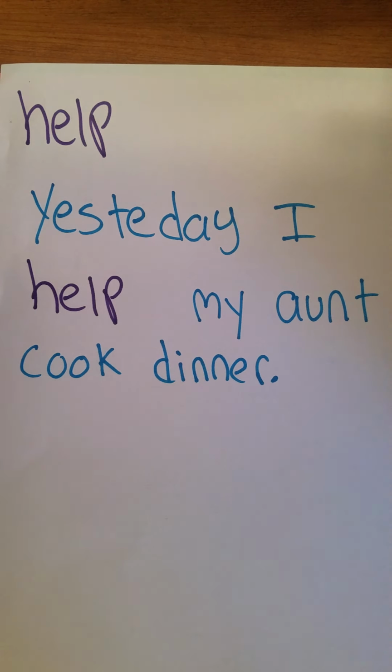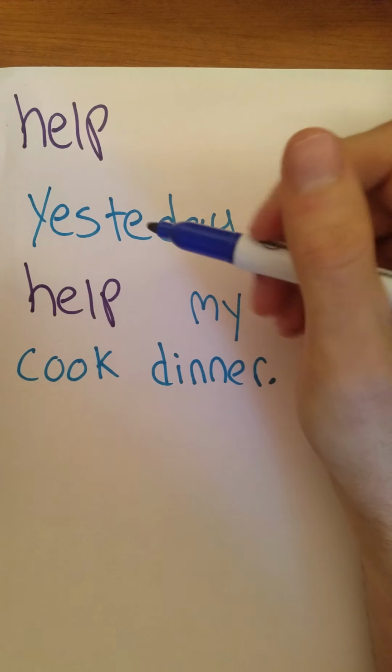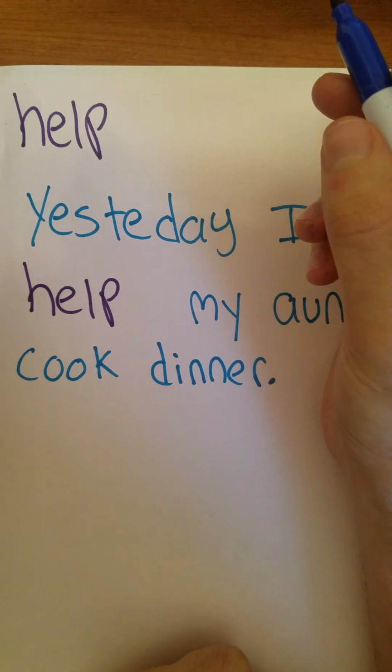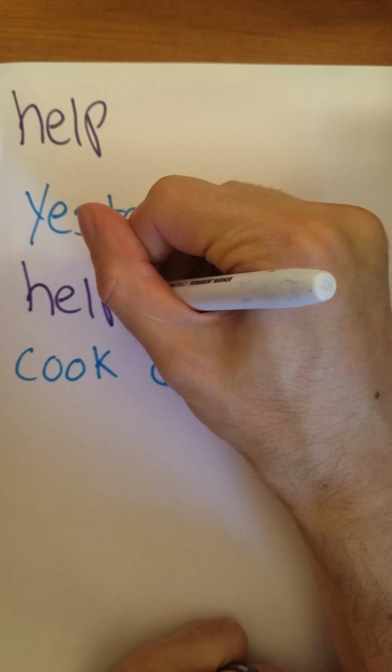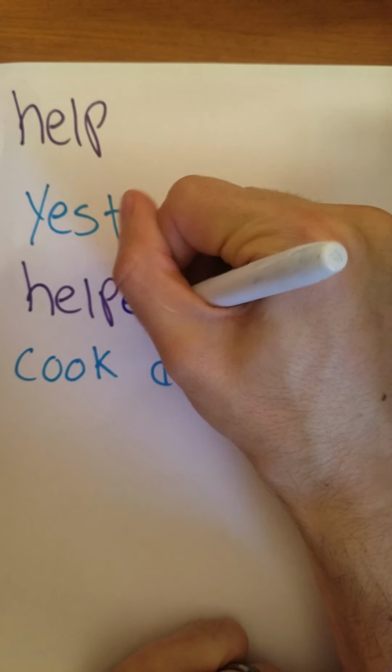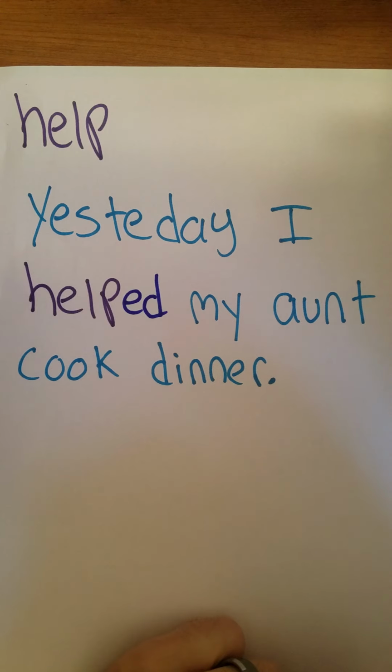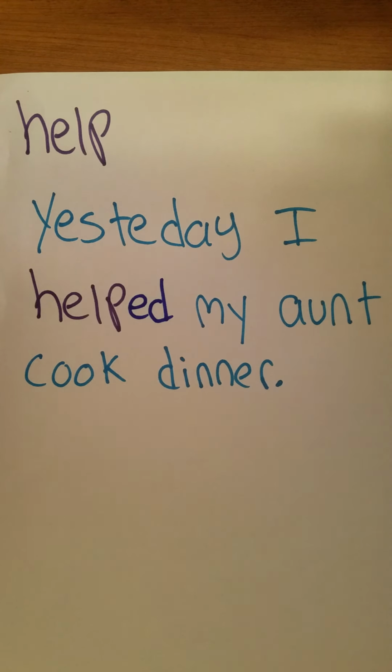Something doesn't sound right. I wouldn't say yesterday I help. I would say yesterday I helped. And what two letters do I need to add to turn help into helped? ED. Yesterday I helped my aunt cook dinner.